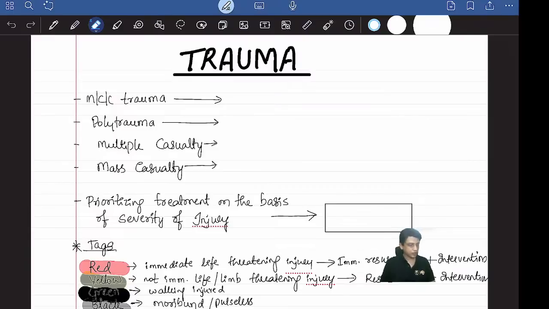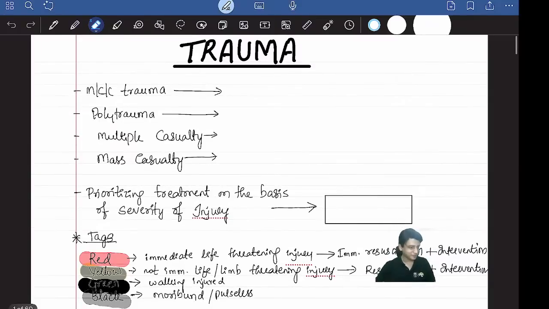Trauma. First let me ask you, what do you think is the most common cause of trauma? What is the most common cause of trauma? Anyone? Yes, please. I may or may not give notes, so please don't depend on mine. You have to write on your own.